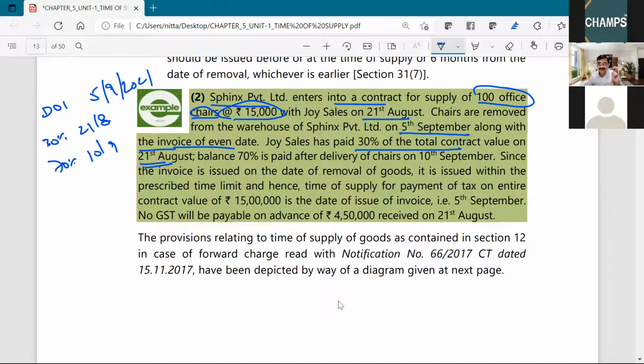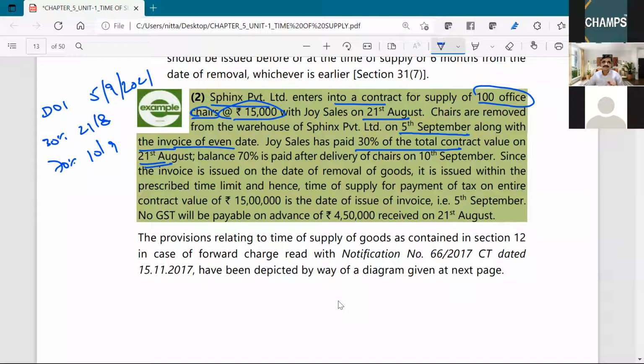Point number 1 is date of invoice or last day on which the invoices ought to have been issued. Date of invoice or last day on which the invoices ought to have been issued, whichever is earlier, only you have to take.